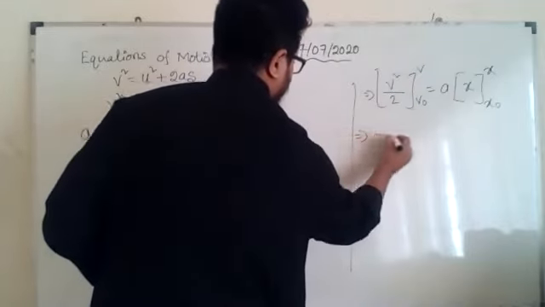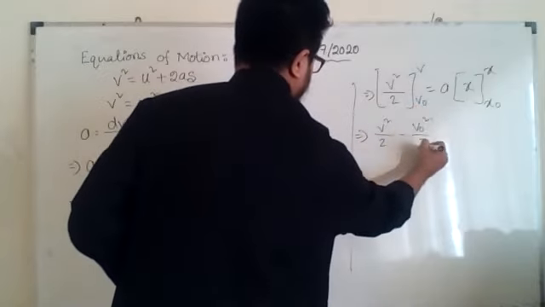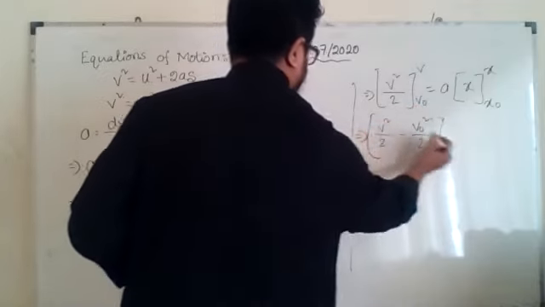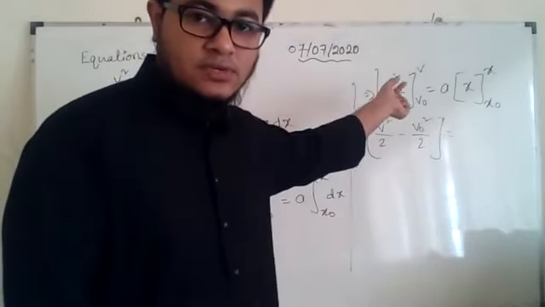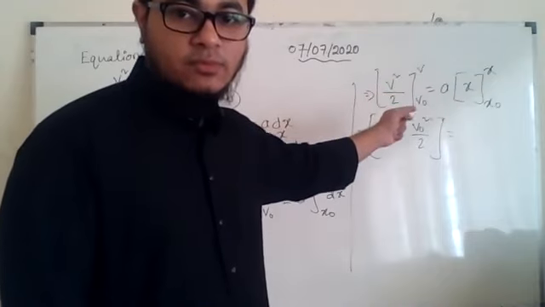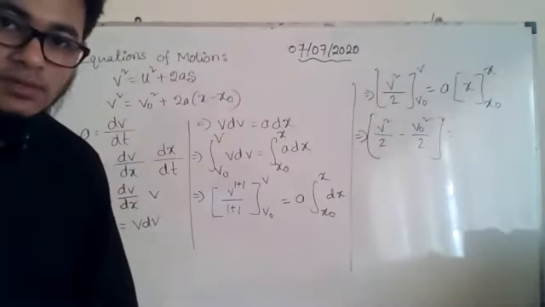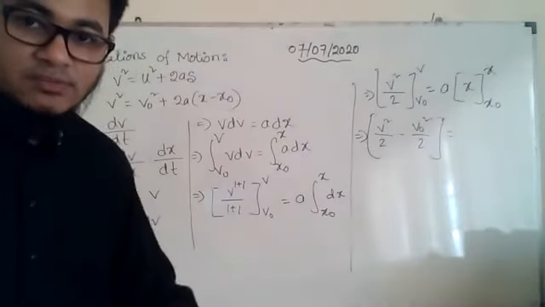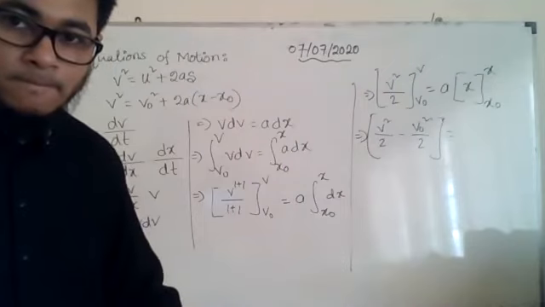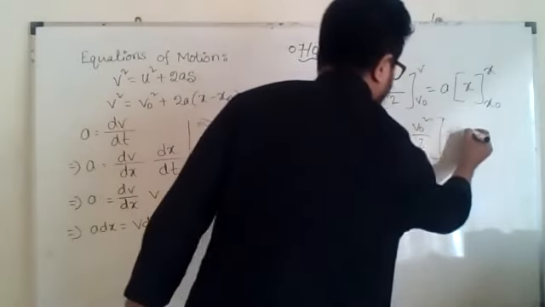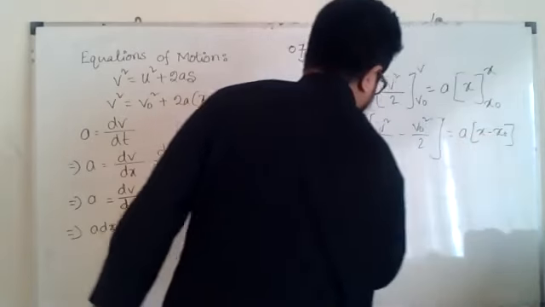So v will be replaced by the upper limit, minus v naught. Please let me know if this part is clear. See, at first we replaced by the upper limit and then we replaced by the lower limit. So is this part clear? How we are replacing the limits? Yes, sir. Okay, and equal to a into x will be replaced by upper limit minus the lower limit.